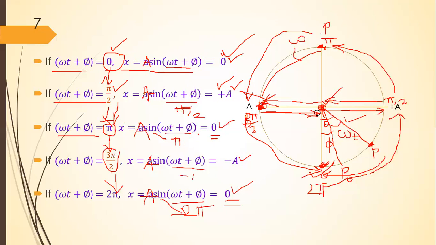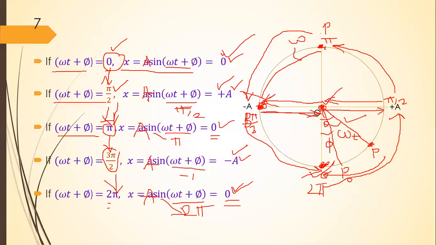When the phase is 3 pi by 2, the particle is at the negative extreme position. And when the phase is 2 pi, the particle will be again at the mean position, and the second oscillation will start.